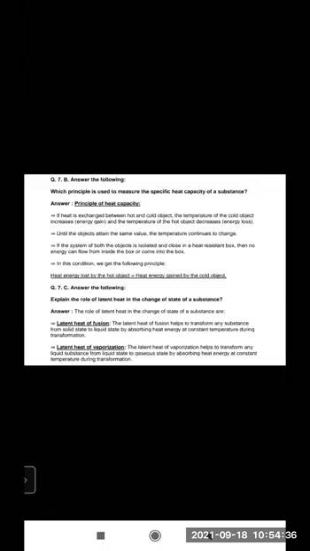If the system of both the objects is isolated and closed in a heat resistant box, then no energy can flow from inside the box or come into the box. Already we have seen about this point. In this condition we get the following principle. So the principle is, heat energy lost by the hot object is equal to heat energy gained by the cold object. So in this way you are going to write down the answer for question number B.